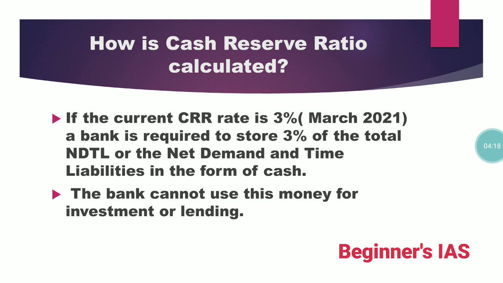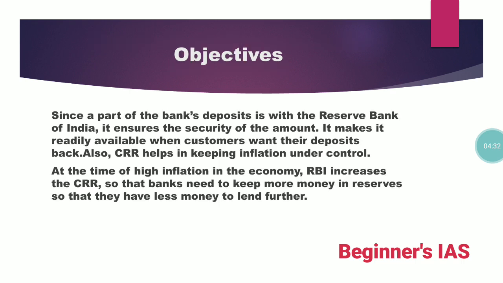A bank is required to store 3% of the total NDTL, that is net demand and time liabilities, in the form of cash. So here the bank cannot use this money for investment or any other lending purposes. What are the objectives? Since a part of the bank deposit is with the Reserve Bank of India, it ensures the security of the amount. It makes it readily available when customers want their deposit back. Also, the CRR helps in keeping inflation under control.